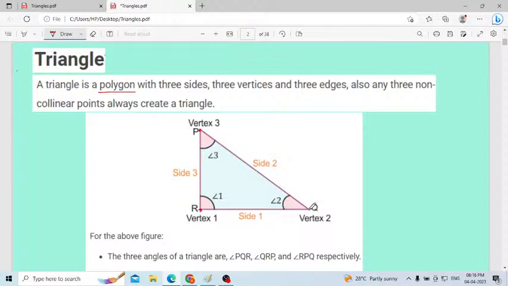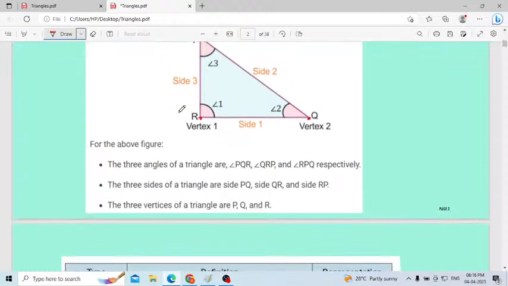P, Q, R. Points we will consider as vertices. Then 3 edges, it has 3 edges also. Then also any 3 non-collinear points always create a triangle. Non-collinear points. Okay, then that is the definition of a triangle. Already you know, this is the basic definition of a triangle.